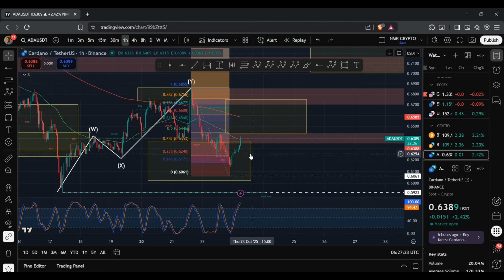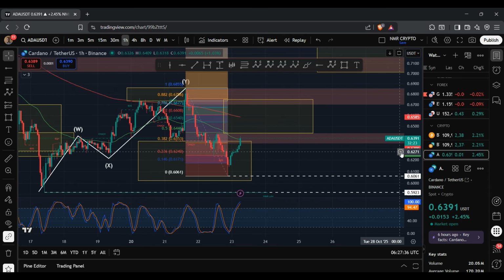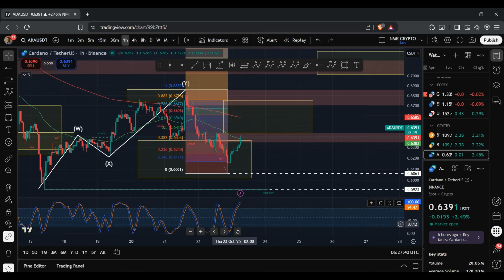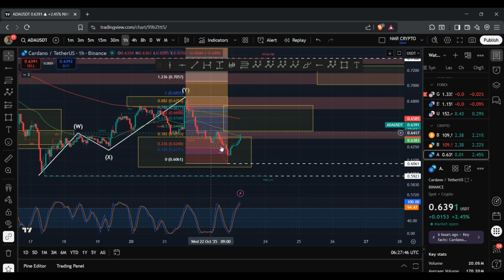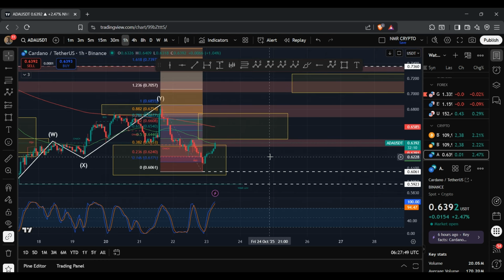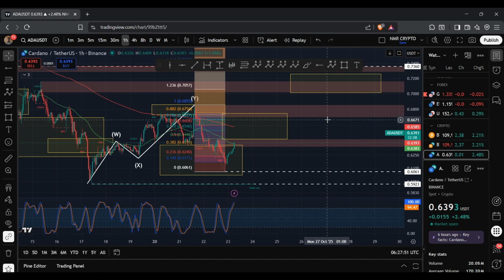Us actually retesting the 50 MA is a good sign, and we actually are trading above the 50 MA as it stands. And so I am looking for the bulls to continue to drive the price of ADA up at least towards the 200 DMA. And yeah, if we get rejected, then that will confirm a WXY structure to the downside. However, if we were to exceed this range, that will then confirm that we're bullish, and we could then tap into this range here.